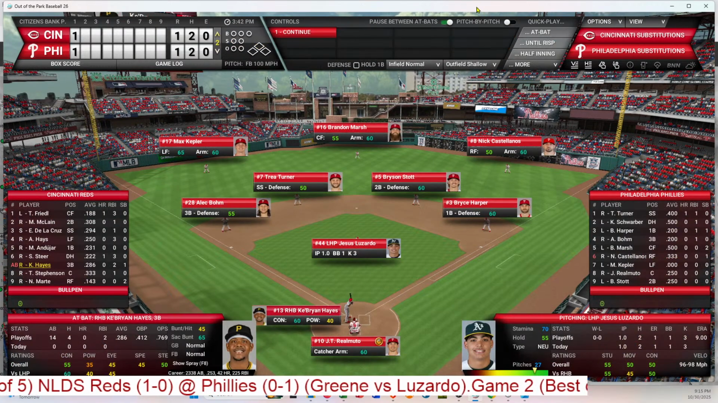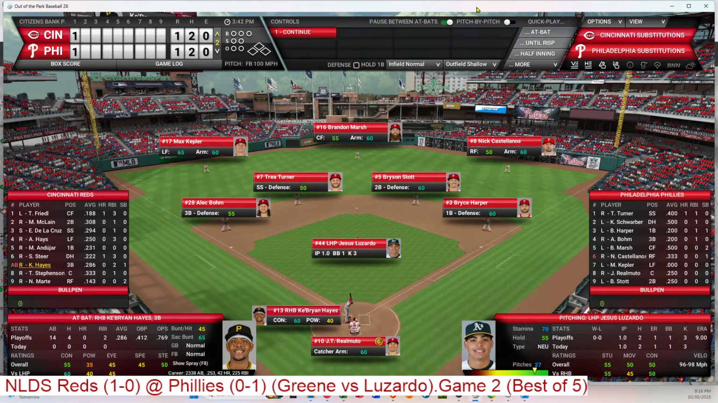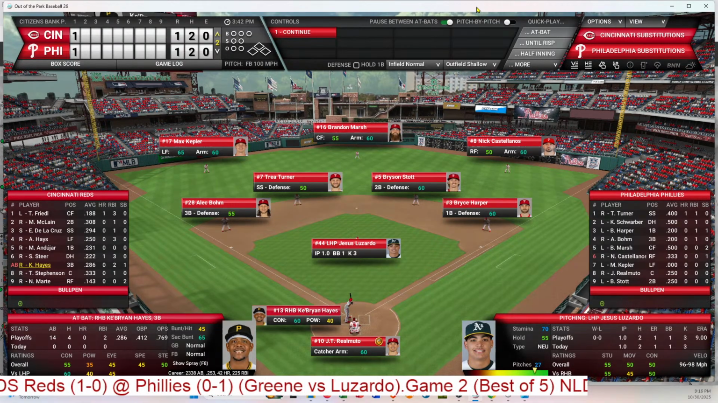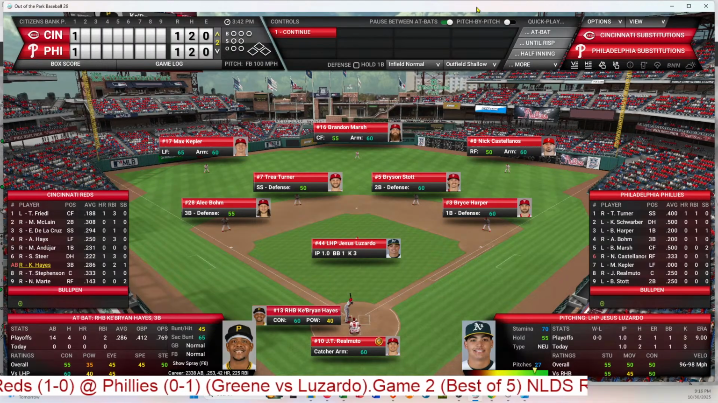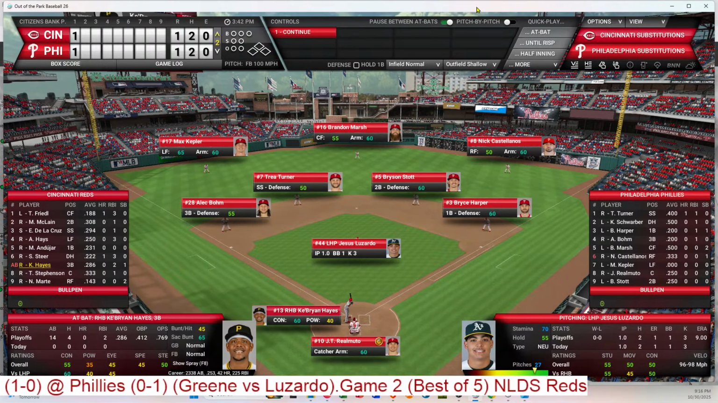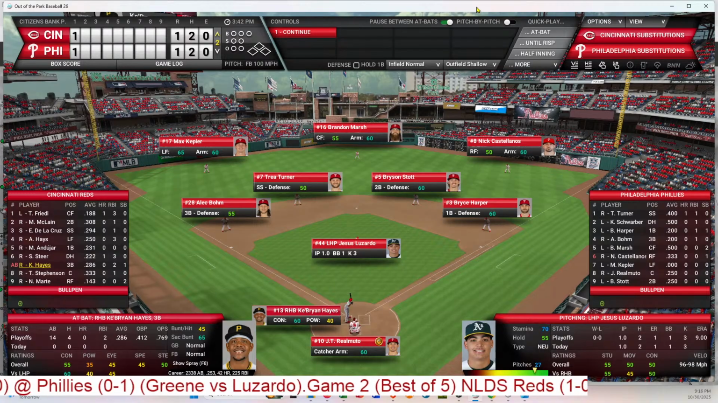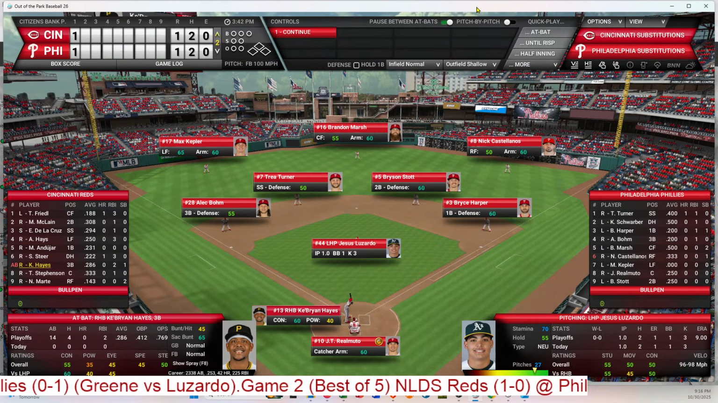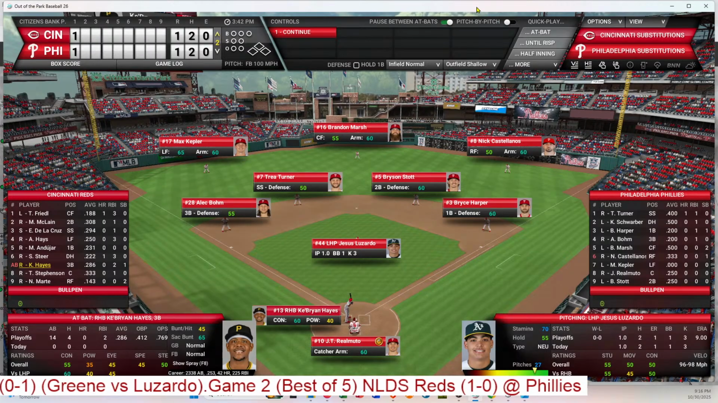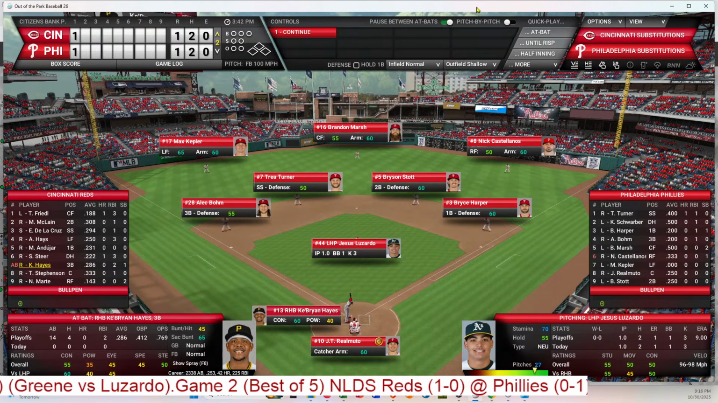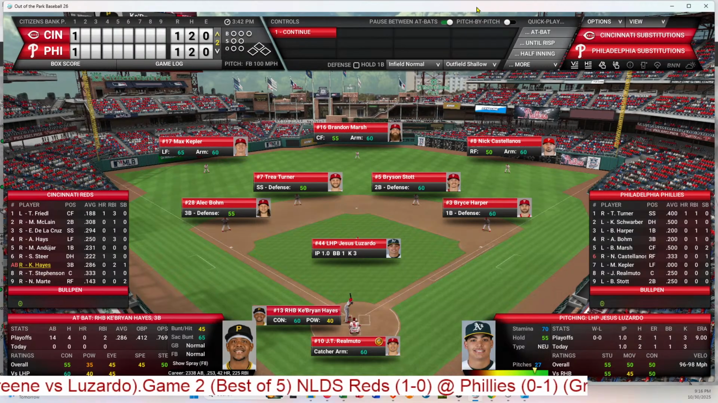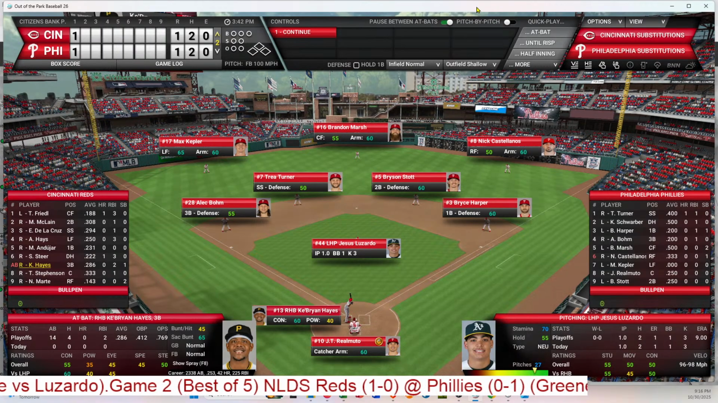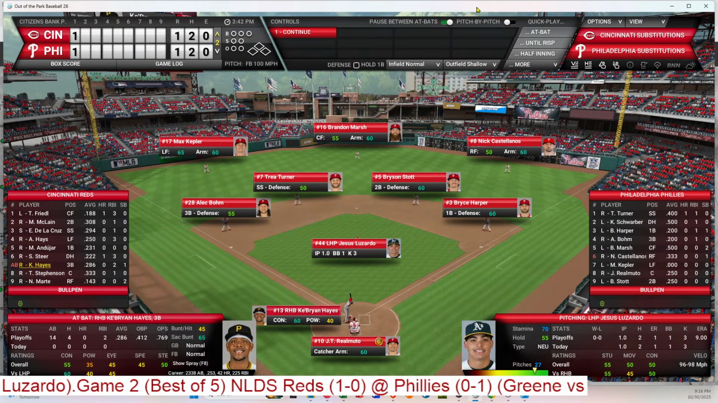So a good start for both teams batting. And we head to the second with Hayes, Stevenson, and Marte facing Luzardo. 27 pitches, a little rough inning in the first inning for him. But he does have 3 strikeouts. So it was a tale of 2 things in the first inning. Either strike him out or they got some hits and scored a run.